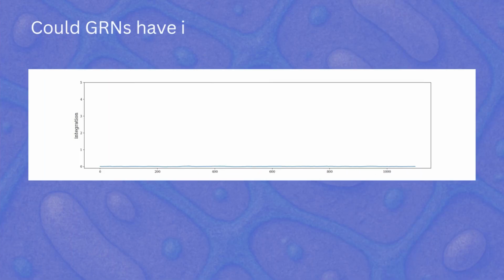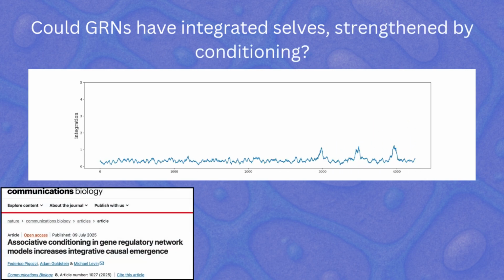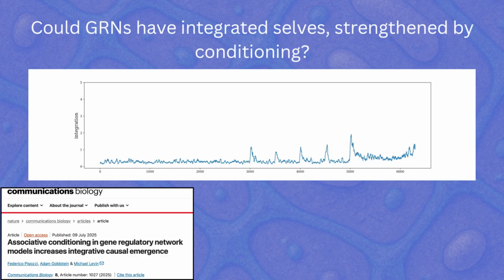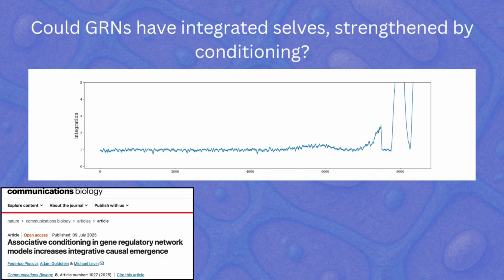So, could gene regulatory networks have integrated selves, strengthened by conditioning? Yes, researchers have found in a majority of cases. Like this one, that starts with low integration, but now, after training, becomes more and more integrated.